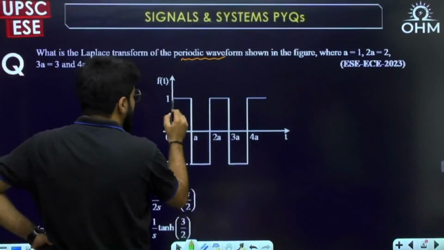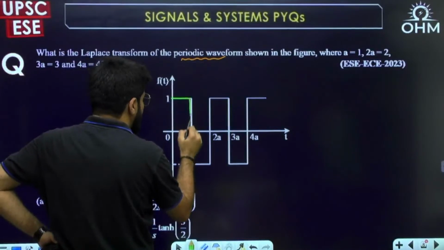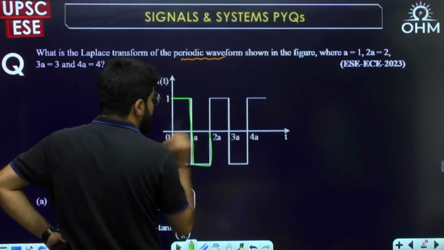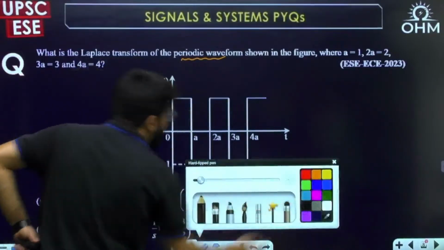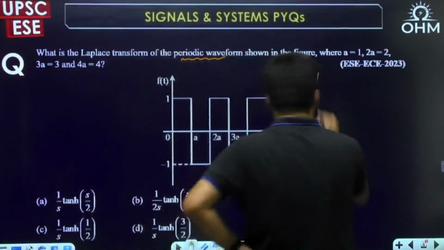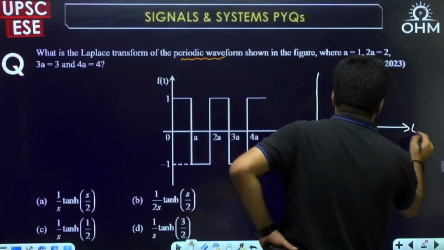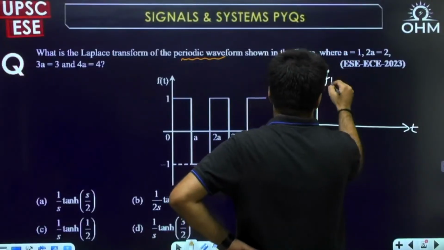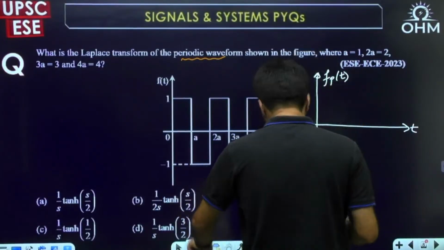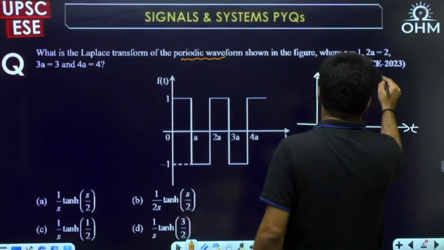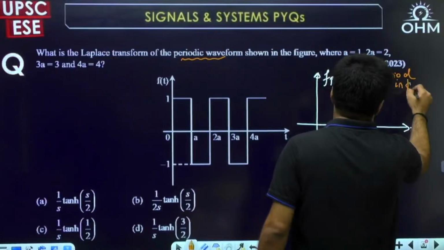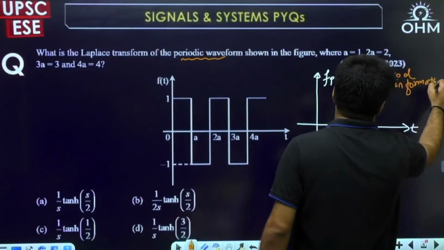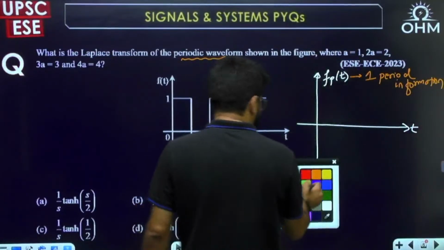So, dear, look into this particular pattern. This is what forms the 1 period. So rather I will create a separate waveform here known as FPT, and by FPT I mean 1 period information, because the rest is repetition. What is the 1 period information contained in the given signal?